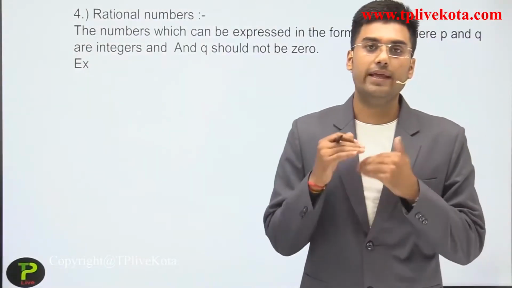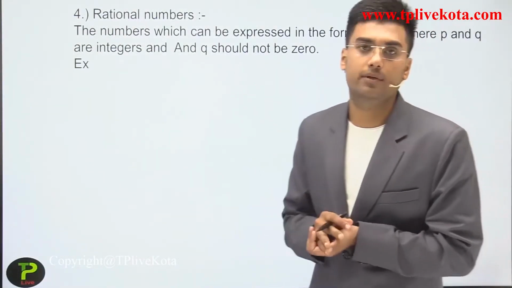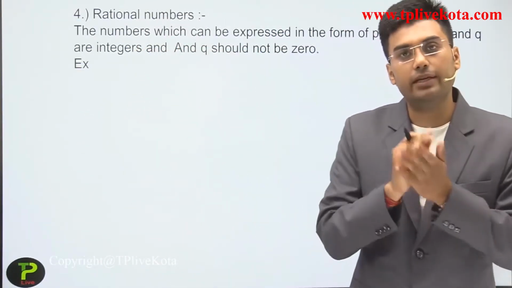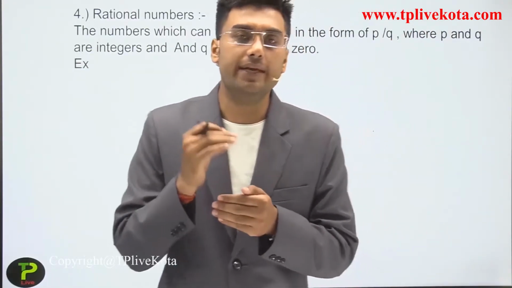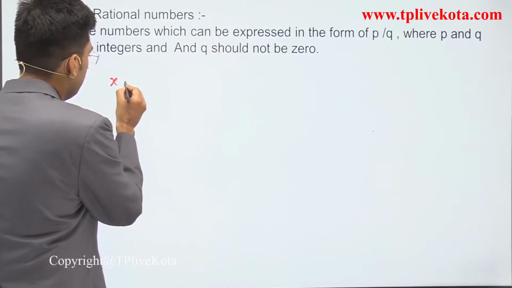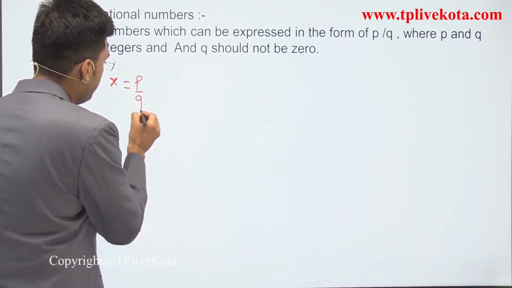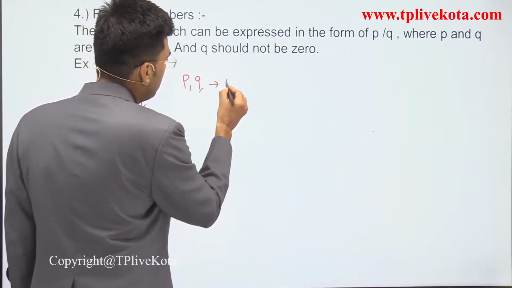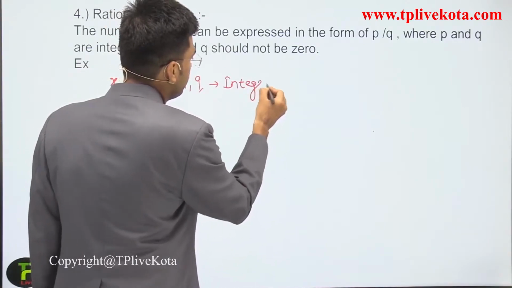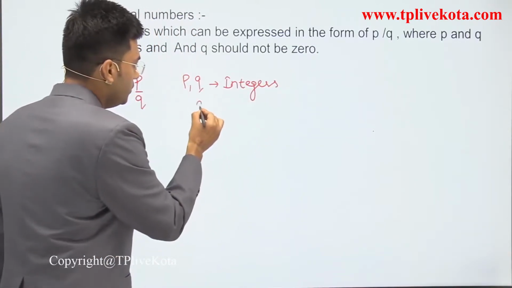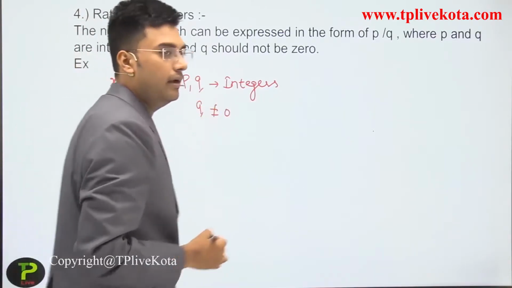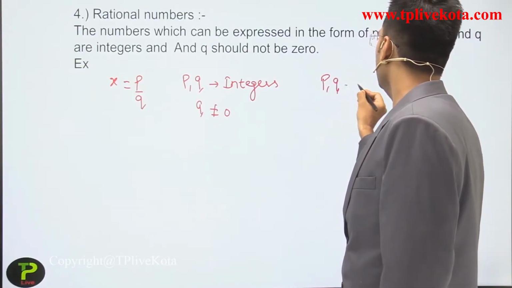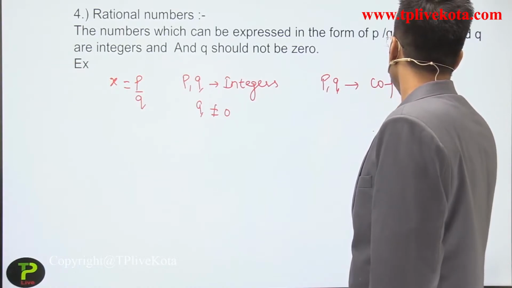So the next type of number is the rational number. What are rational numbers? Rational numbers are those numbers which can be represented in the form of p by q. It means if x is a rational number, then it can be represented in the form of p by q, where p and q both belong to integers, and q should not equal 0. And dear students, one important point is that p and q are co-primes.